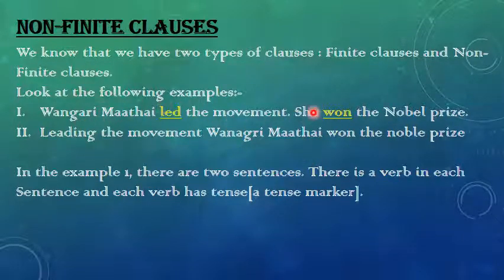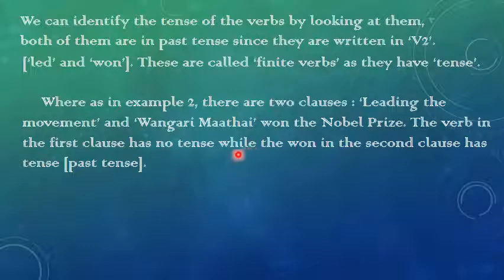Wangari Maathai led the movement is one sentence, and she won the Nobel Prize is the second sentence. There is a verb in each sentence, and each verb has tense. See, led is the past tense of lead, won the past tense of win. So we can identify the tense of the verbs by looking at them.